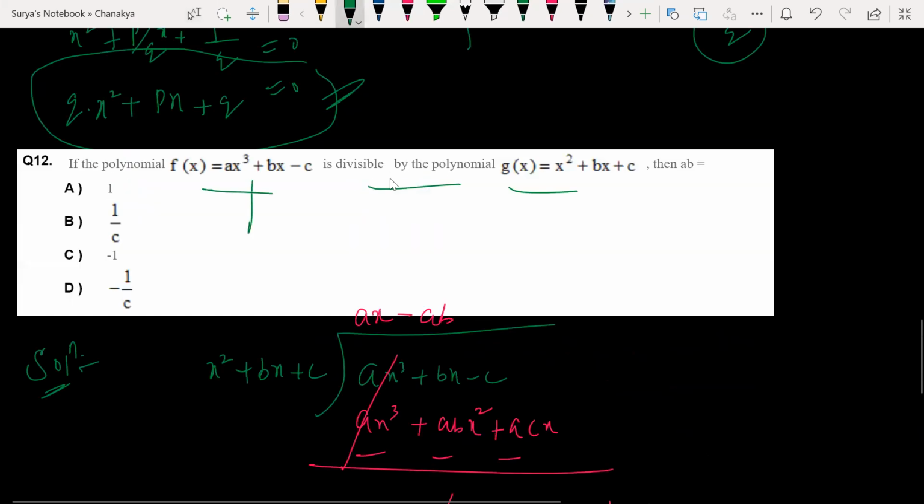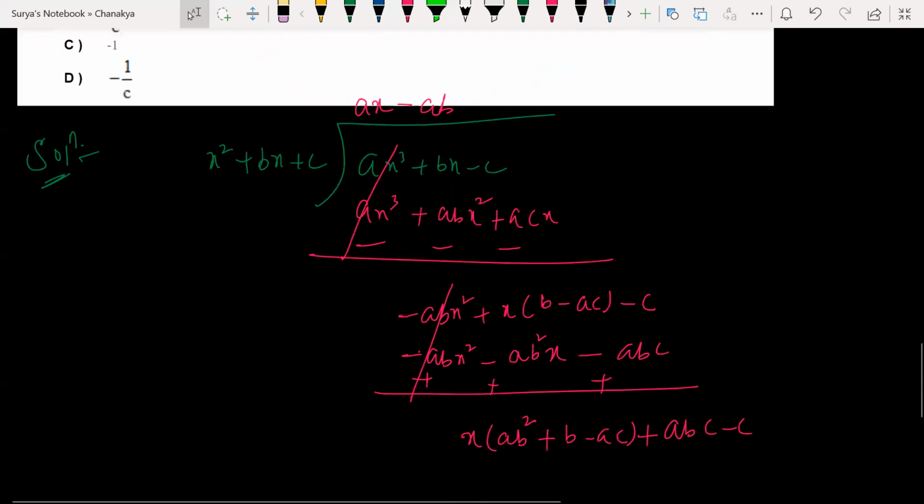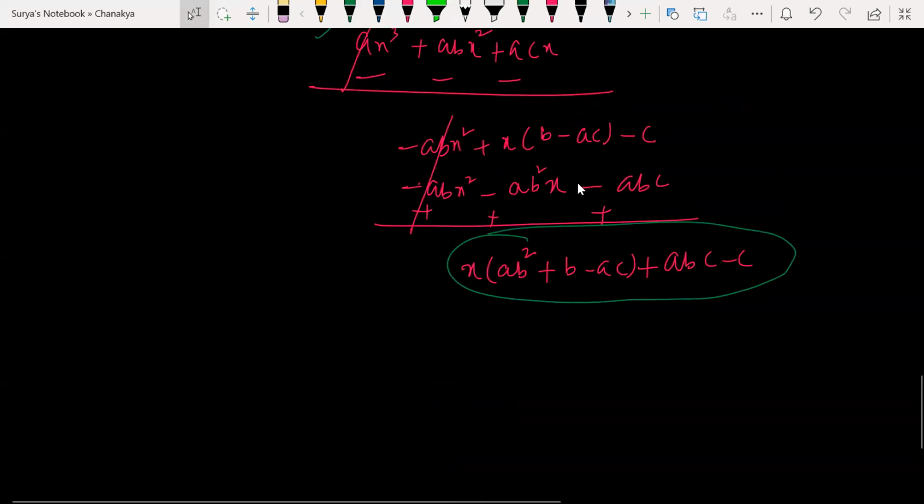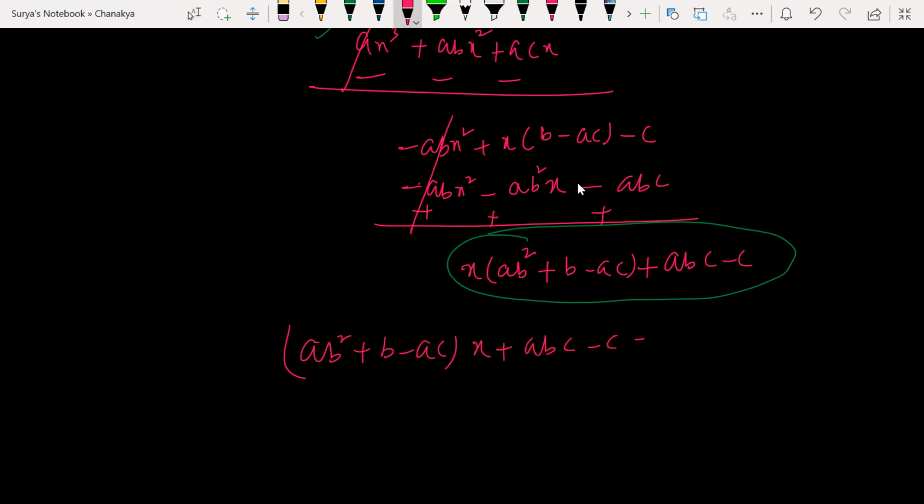Look at the question carefully, Anudeep. This polynomial is divisible by this polynomial. He only told that this polynomial is divisible by this polynomial, which means what? The remainder should be 0. Yes or no? Yes, sir. So the remainder should be 0, which means this one should be equal to 0 now. (ab square plus b minus ac) into x plus (abc minus c) is equal to 0. So what will happen now?